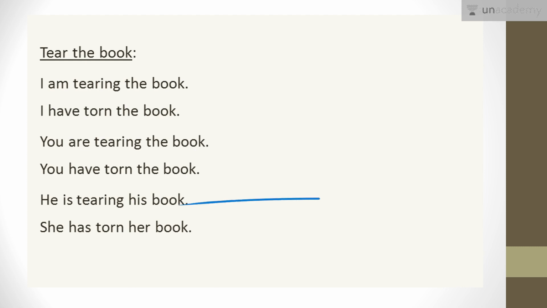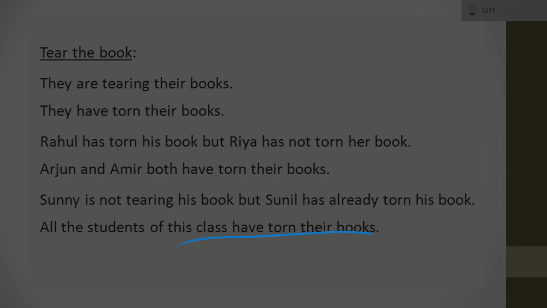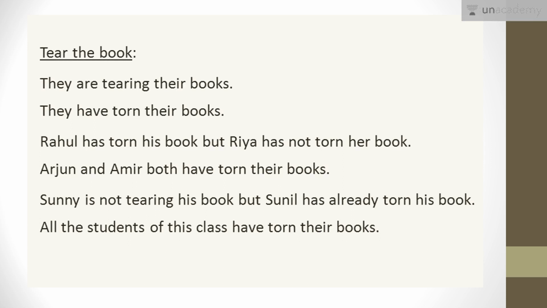Again, he is tearing his book. He is tearing his book. वो अपनी book फाड़ रहा है. And she has torn her book. उसने अपनी book फाड़ दी है. She has torn her book. Moving on to the next slide.